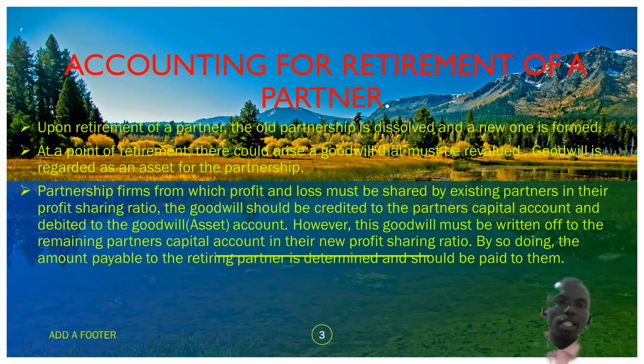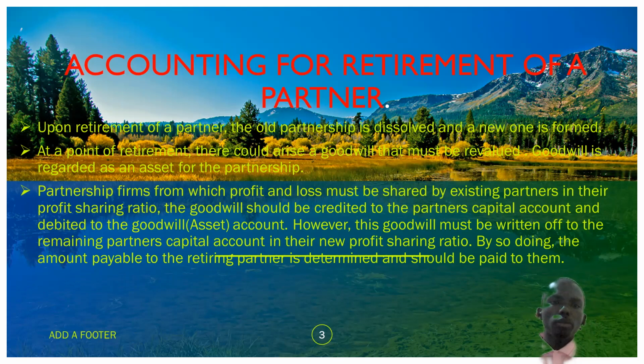As I've said, goodwill is a form of intangible asset. It is an asset for the partnership, though it is intangible. You can't see it, but it is valued.